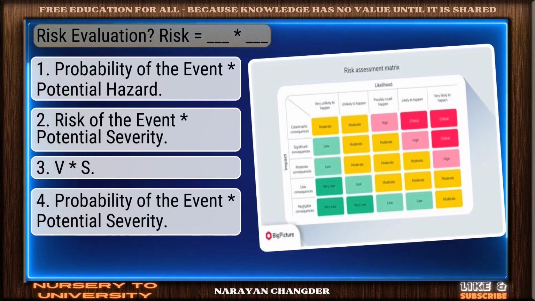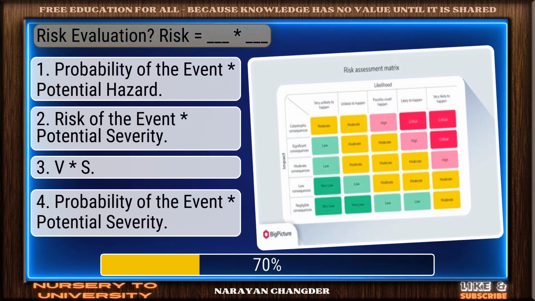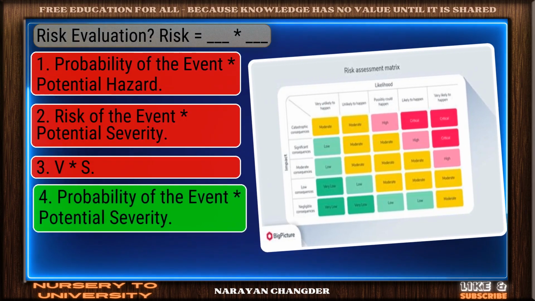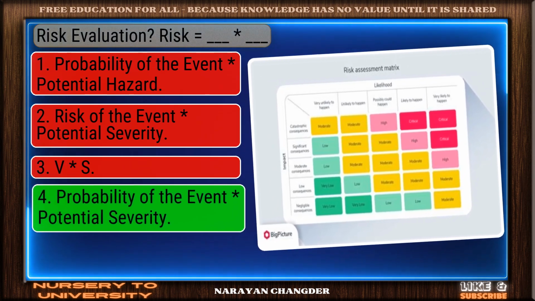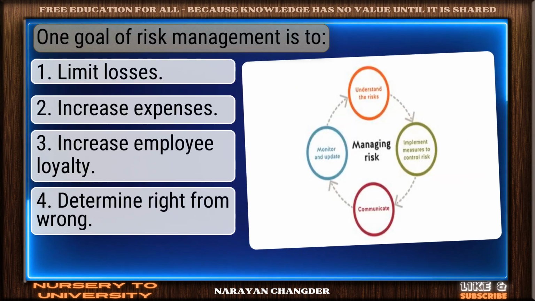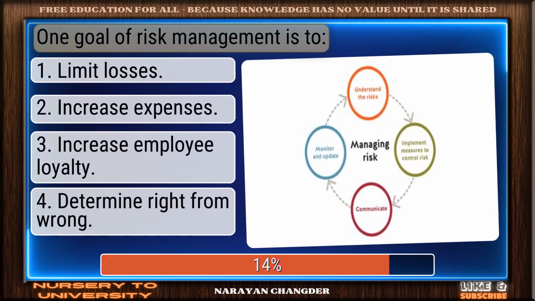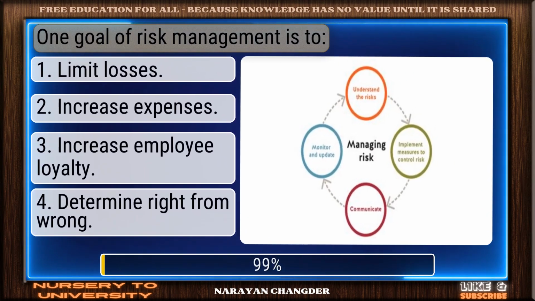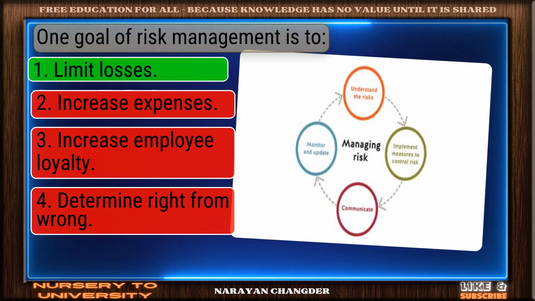Question number 31. Risk evaluation. Risk equal to dash J dash. Exactly. Probability of the event, potential severity makes sense, and it is right choice. Question number 32. One goal of risk management is to. Well done. Limit losses is the right choice.